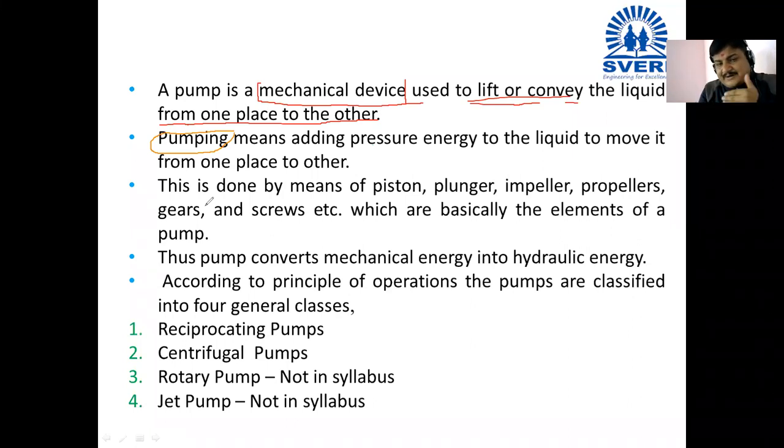When you pump, you can pump with the help of different kinds of mechanical elements. When you perform this pumping action, we are using pumps. What do you mean by pump? Once again, it is a mechanical device, and that device we run with the help of electrical energy. Understand?